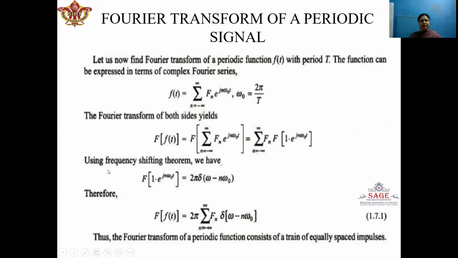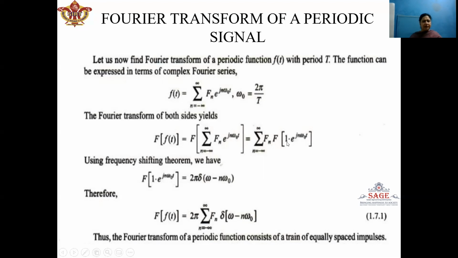Now, we have already done frequency shifting theorem. In the frequency shifting theorem, if we are having any signal f(t), which is having Fourier transform F(ω), now, if f(t) is multiplied by an exponential, the Fourier transform will be shifted by the same frequency which is represented in the exponential. Now, here we can see that the fundamental signal is 1 and it is multiplied by the exponential function e^(jnω₀t).